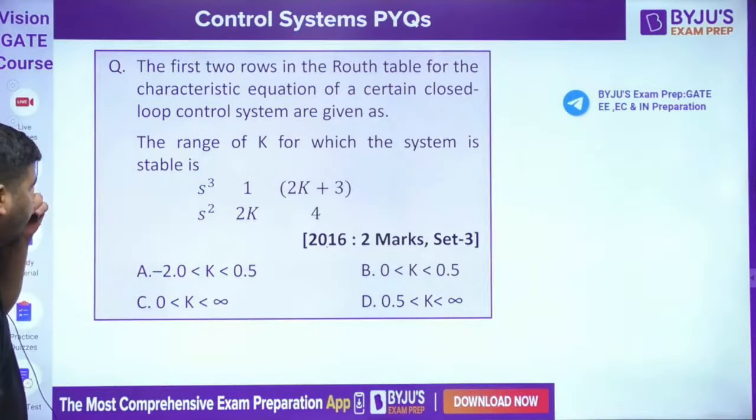Now from here, how to calculate the k value? You can multiply it. It will become 4k square plus 6k minus 4. This has to be positive. Now can you factorize it? Let me simplify. It will become k square plus 3 by 2 k minus 1. It has to be positive. Let's see in what range of k this is positive.